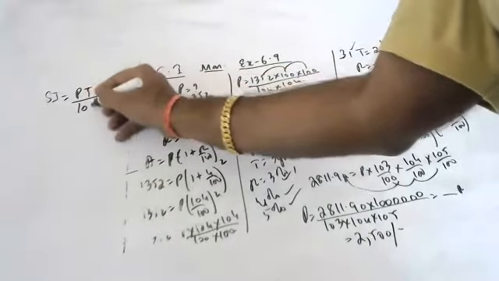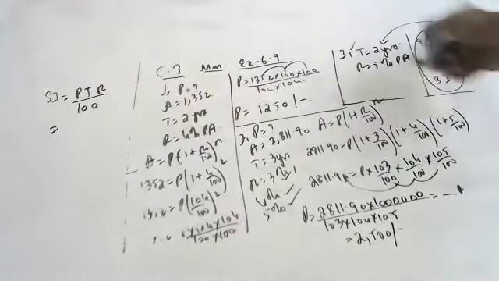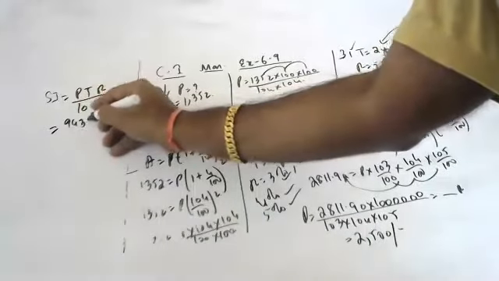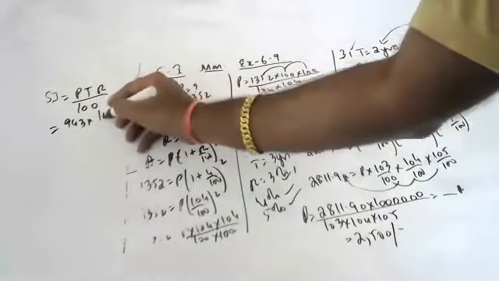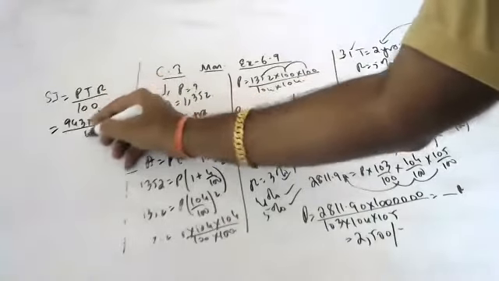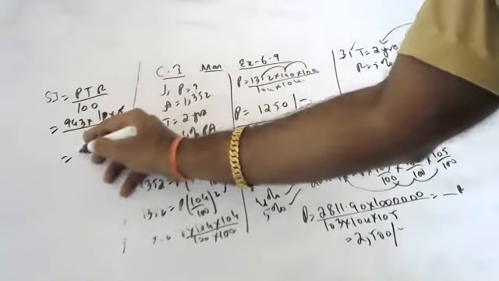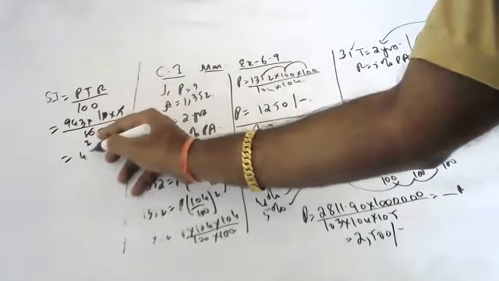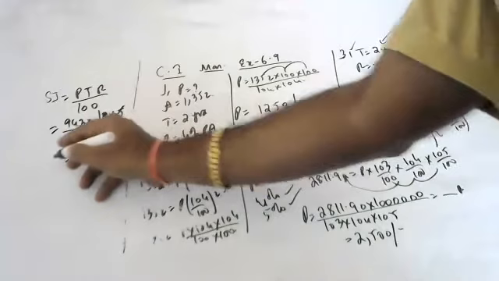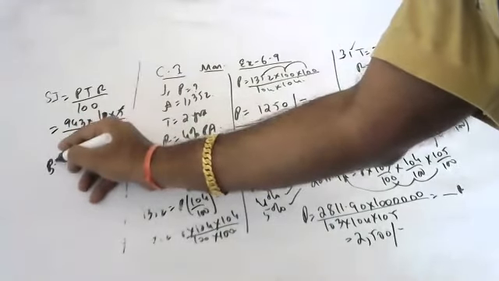Simple interest is equal to PTR by 100. Principal is 943, into time is 10 years, then into 5 by 100. Okay, so this will be cancelled. 5 twos are 10, 2 sevens are 14, giving 471.5. This is the principal. This is the simple interest.